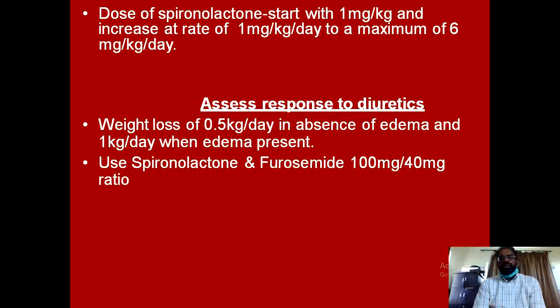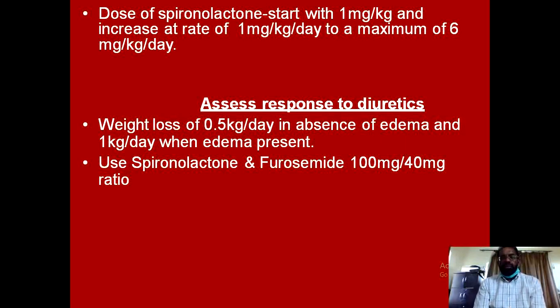And how to assess the response to these diuretics? One way is to assess the weight loss. In a patient without peripheral edema, adequate diuresis will result in a daily weight loss of 0.5 kilogram, and if there is also an element of edema, then the weight loss should be about 1 kilogram per day. Weight loss more than this value will lead to severe dehydration and will be associated with various complications.